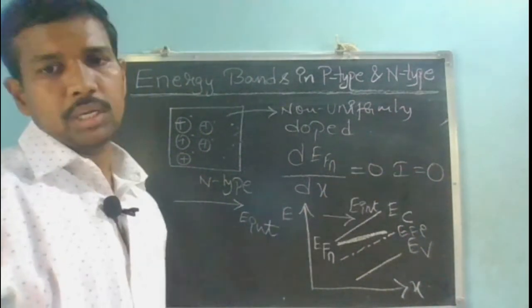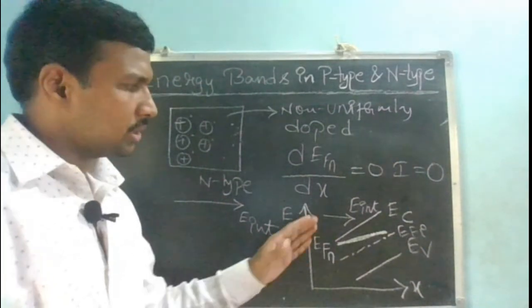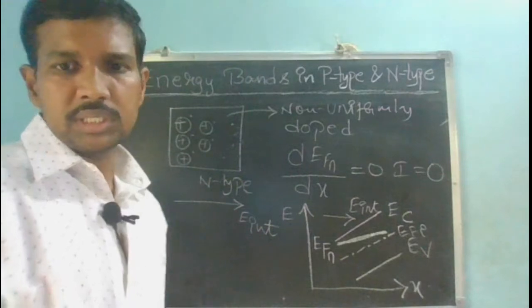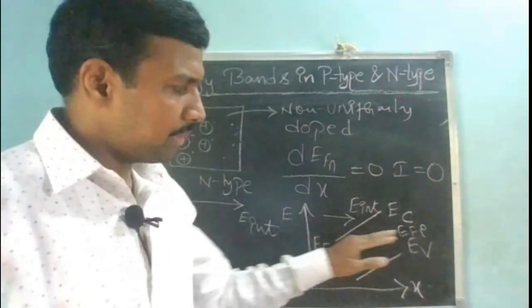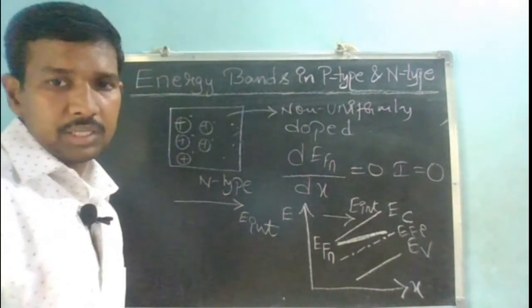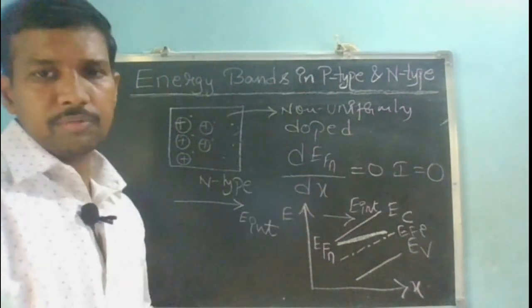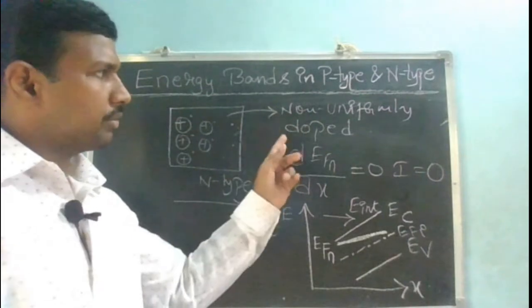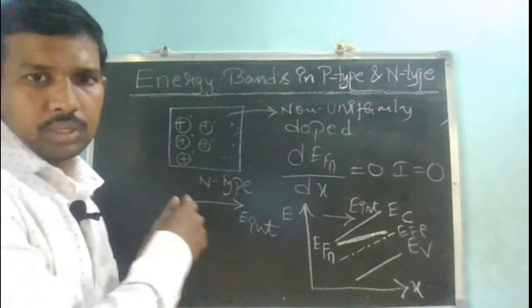The electric field is there but current is 0. So this is how I indicate the presence of an electric field, by showing some slope for EC, EV and EFI, and making my EFN constant, that is, making the slope of EFN 0 to indicate that my current is 0 in a non-uniformly doped semiconductor when I apply no voltage at all.